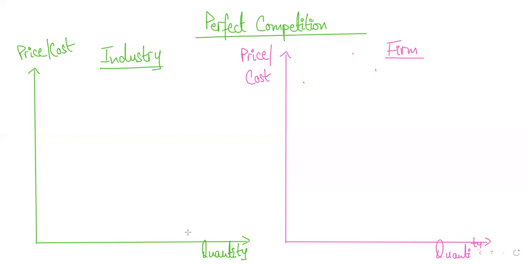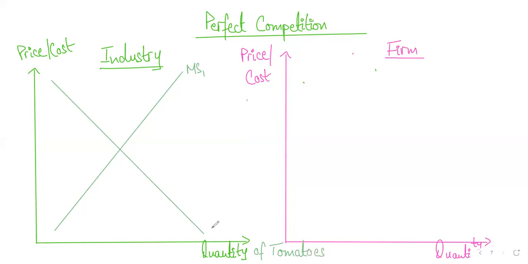Okay. So for the industry, the first thing that you have to do, which we have already discussed, is show the market demand and market supply. So how much is the supply in the market for a certain product? Let's be more specific. Let's say we are only looking at the market for tomatoes, right? So how much is the total demand in Pakistan by our citizens for tomatoes? And how much is the total supply of tomatoes in Pakistan by different producers, different farmers and all that? Where supply and demand are equal, that will determine the market price.